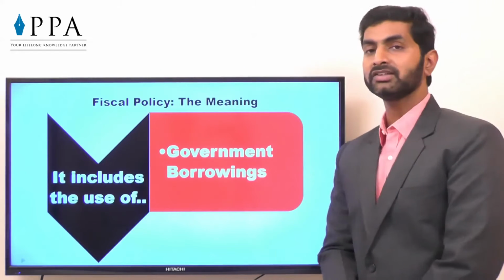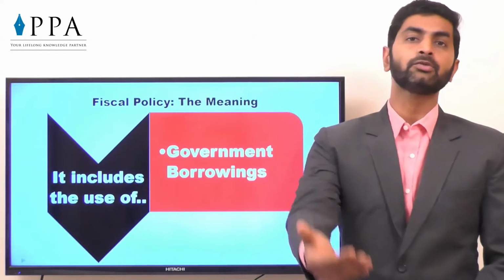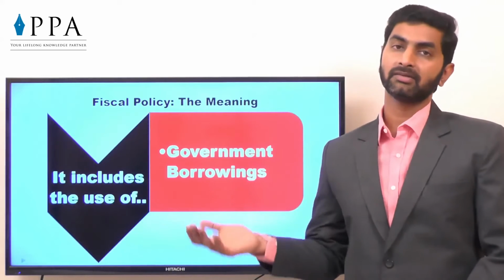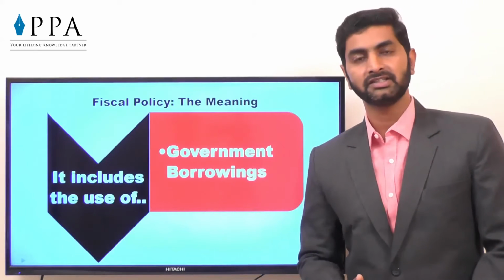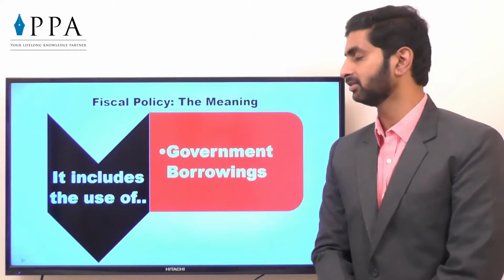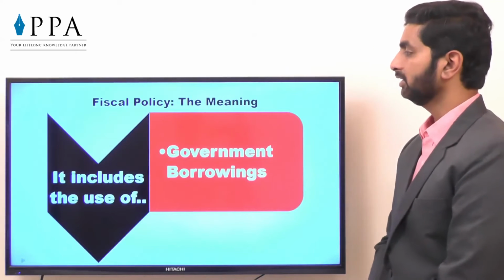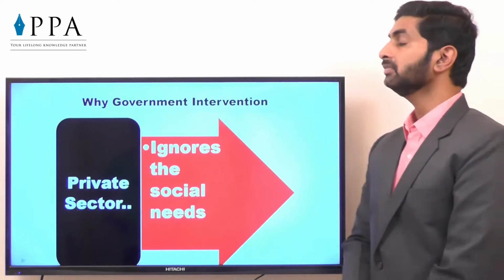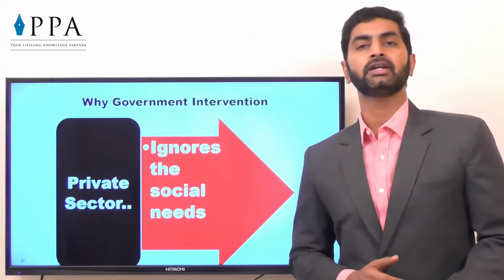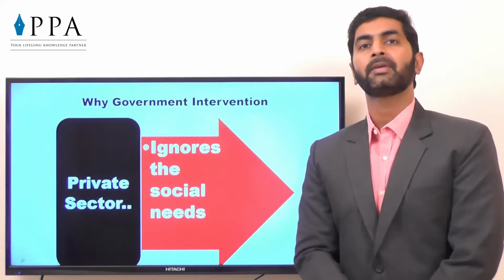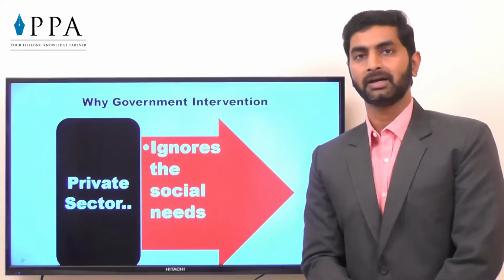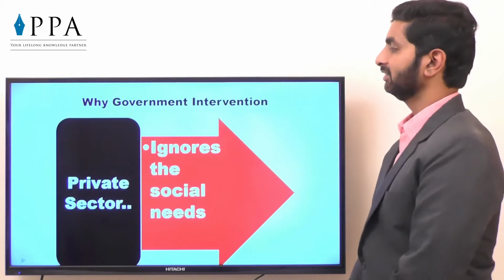What is government borrowings? Sometimes government needs to make investment in the country, then government borrows the amount and invests the amount so that the employment generation is done and the demand can be increased. So such kind of steps can be taken in government borrowings. Now the question comes, why government intervention? Why not go for 100% capital? That means 100% private sector will take care of the market. Why is it required? Let's see the reasons.